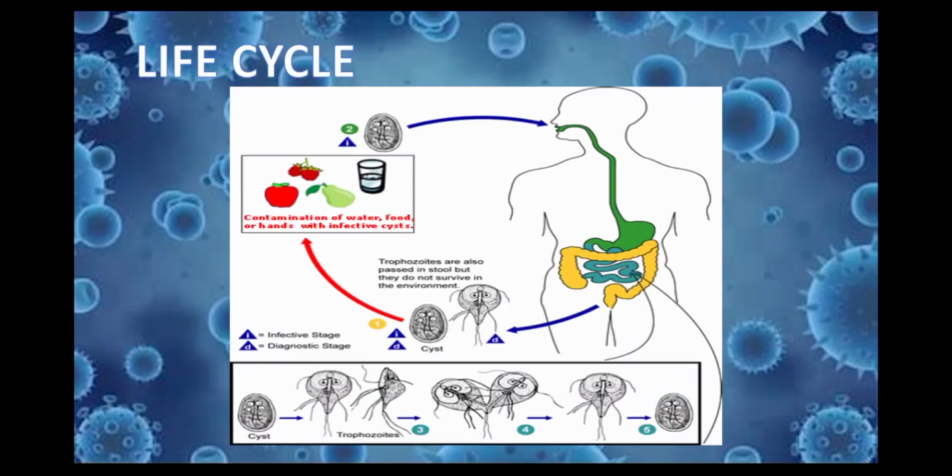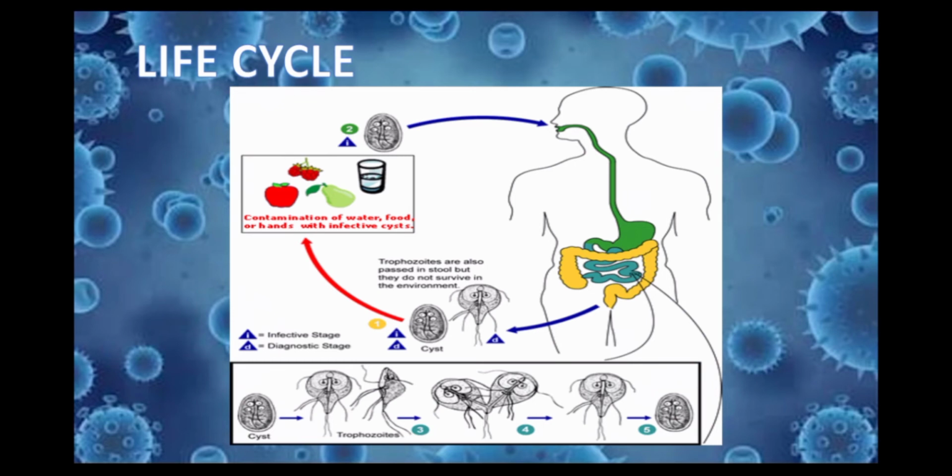So now let's talk about the life cycle of Giardia lamblia. Compared with many protists, Giardia lamblia has a simple life cycle alternating between cyst and trophozoite. So the life cycle begins with a non-infective cyst being excreted with the feces of an infected individual.